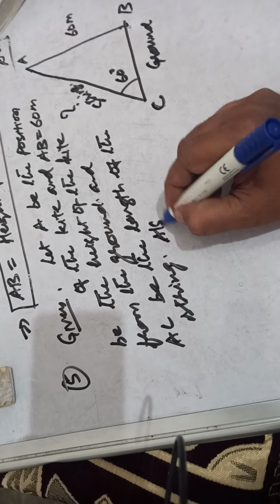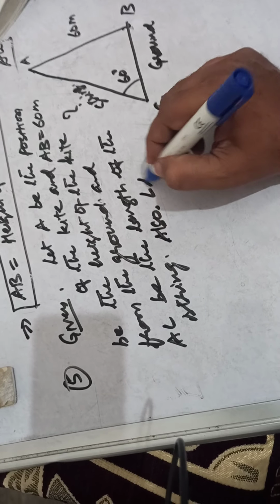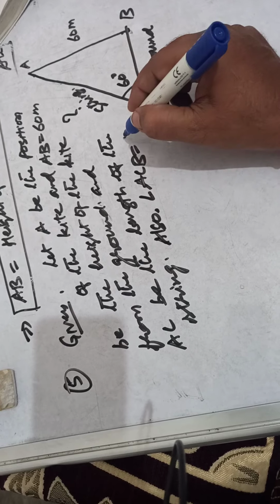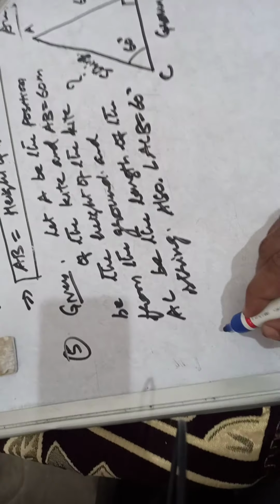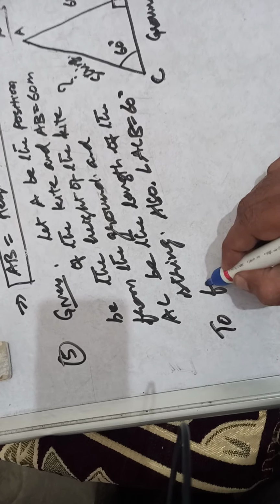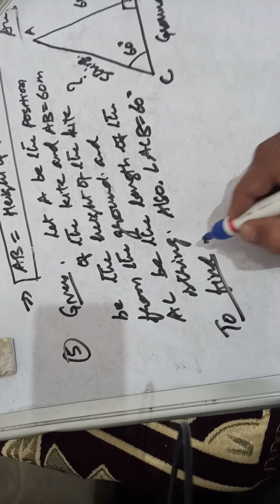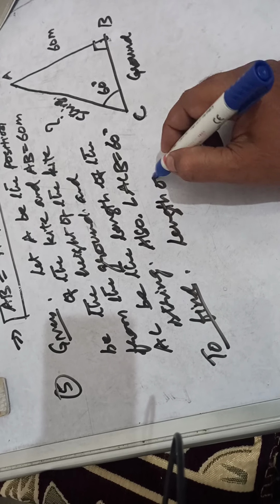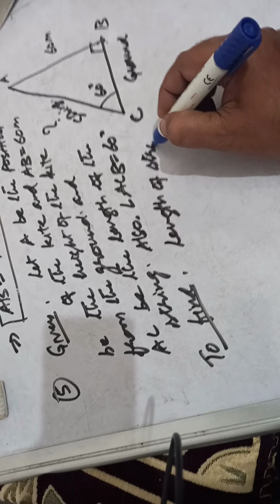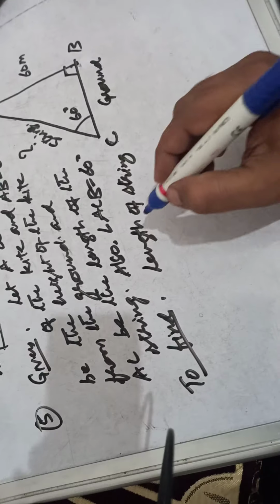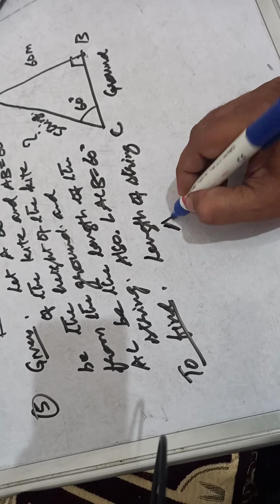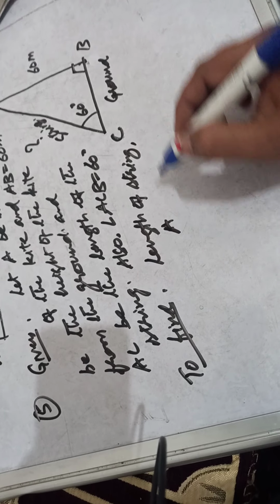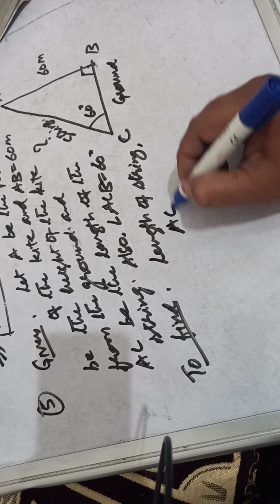Also angle ACB equal to 60 degree. To find out: the length of string AC.